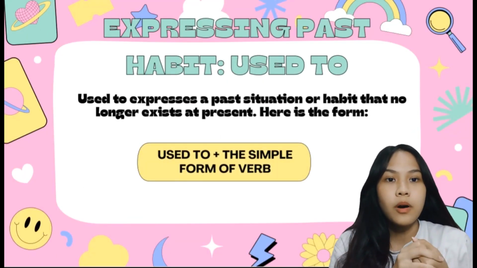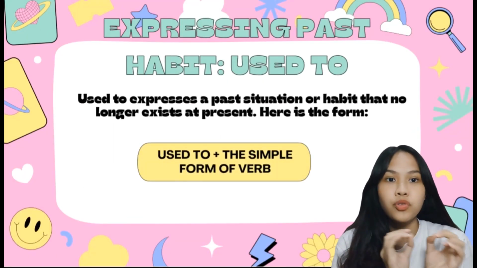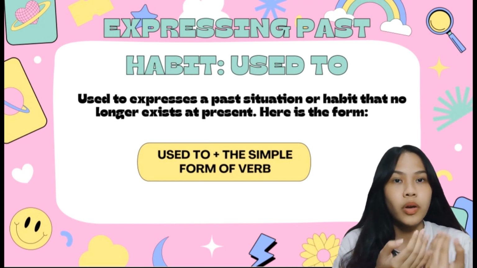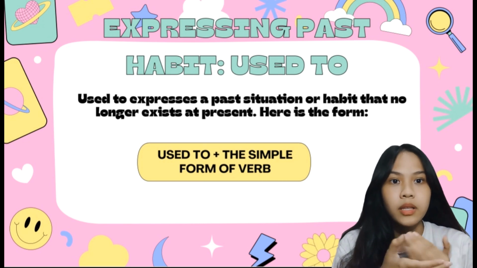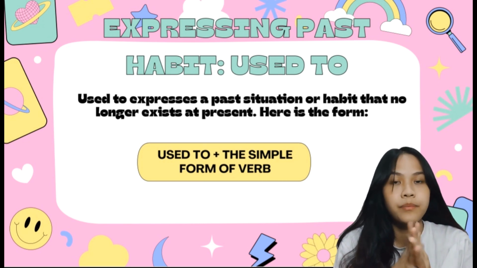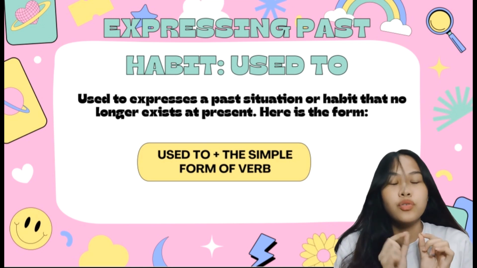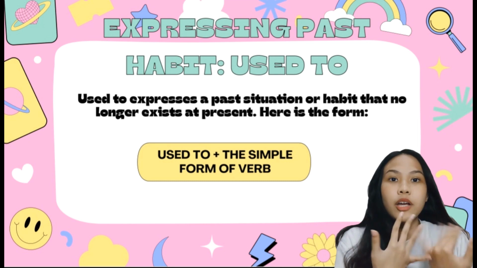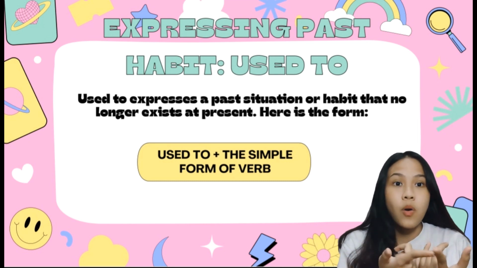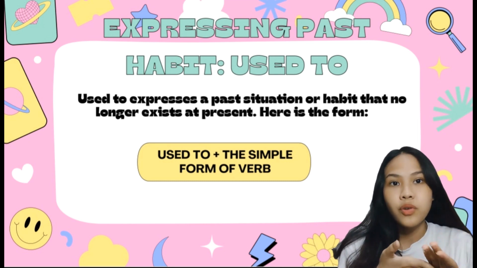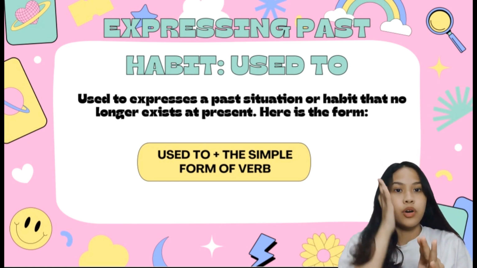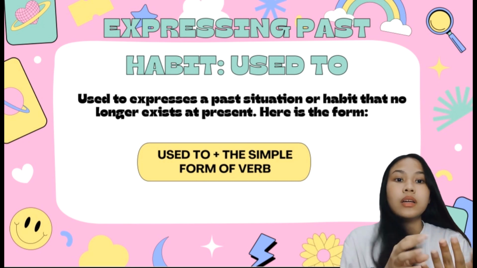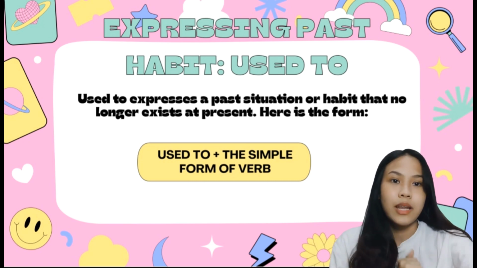Now we're going to talk about expressing habit using used to. Used to is an expression to express a past situation or habit that no longer exists at present. The form is used to plus the simple form of a verb. For example, I used to live in Surabaya, now I live in Bandung. Raisa used to hang out with her friend, but she doesn't anymore. I used to play guitar so much, but now I don't play it anymore.